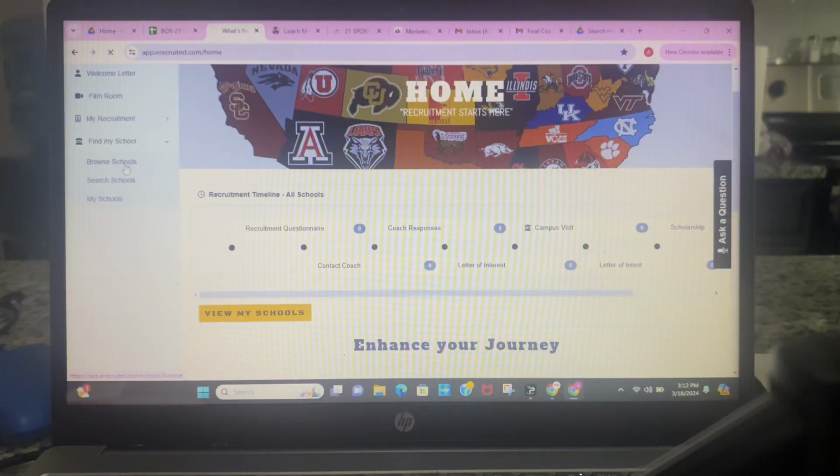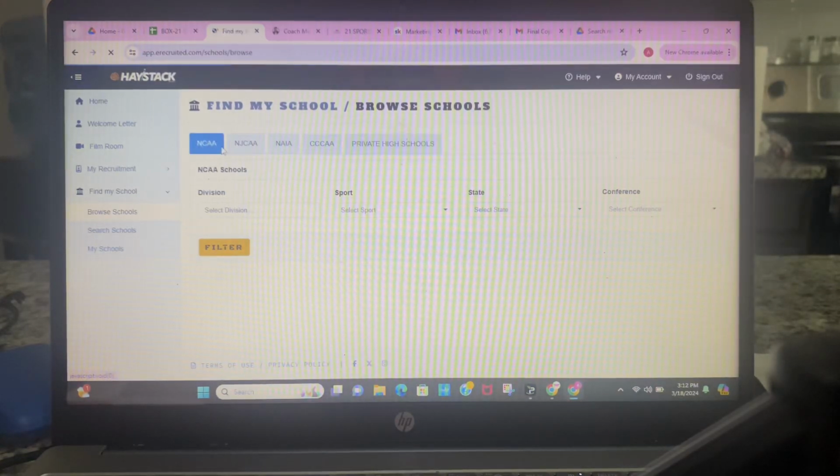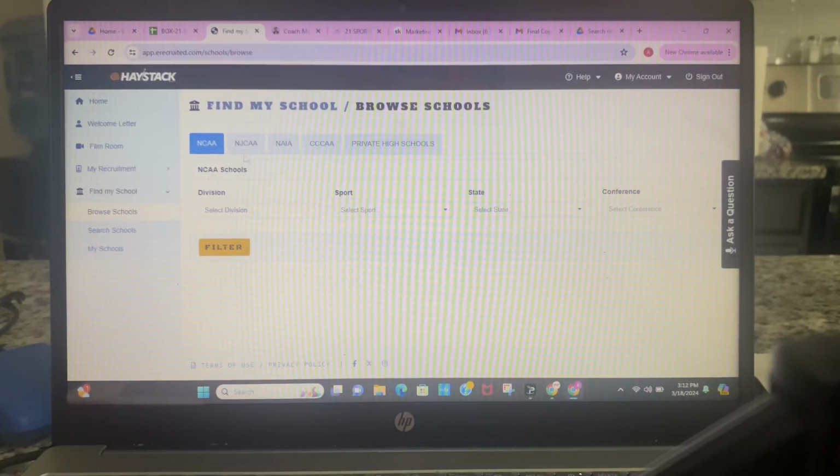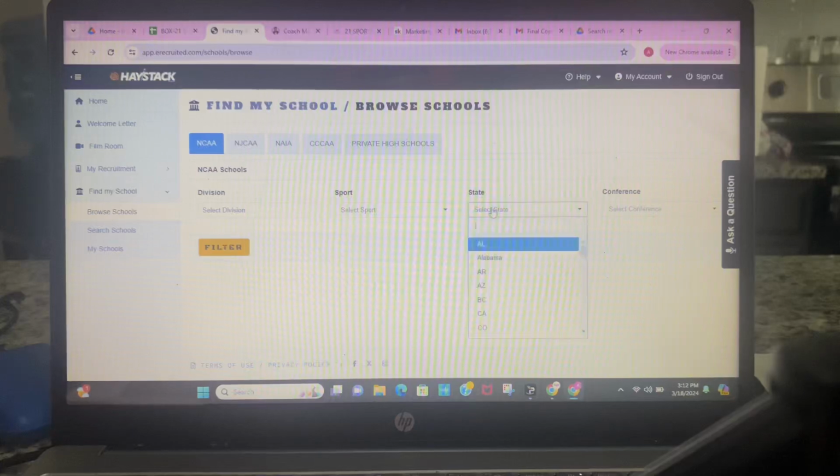All right. So here you'll see the browse schools feature, where private schools are listed right there, but we're talking about college right now. We do offer all the divisions of schools: 1, 2, 3, FBS, FCS, JUCO, NCAA, NAIA. Like I said, there are different levels of football in different areas all throughout the United States.